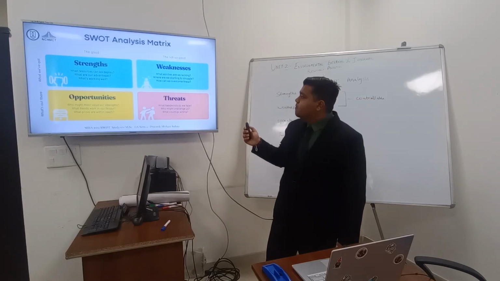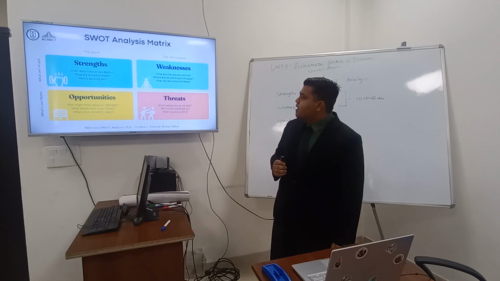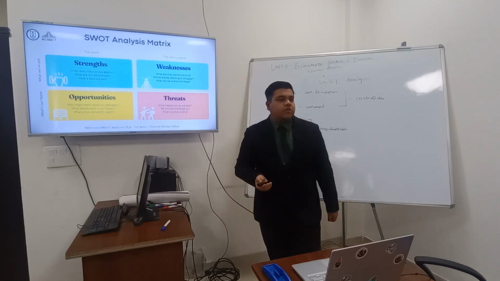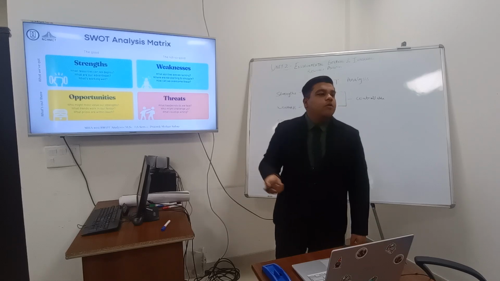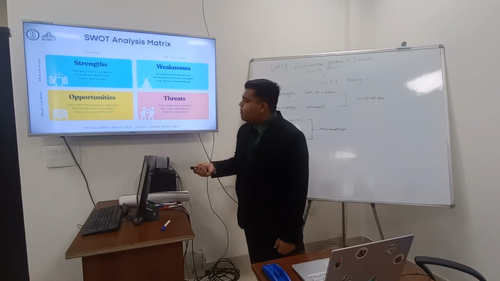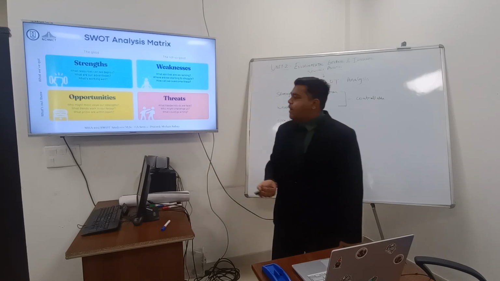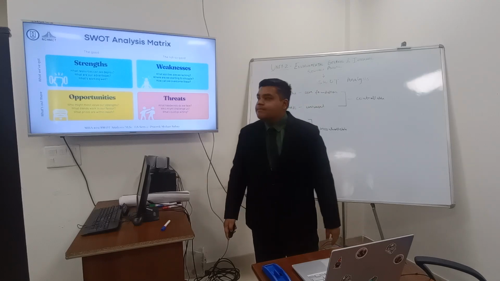Then weaknesses, like what we lack, where we start to struggle and how we can overcome these. Then opportunities, how we can grow or enhance ourselves: who might most value our strengths, what trends work in our favor, what prizes are within reach.